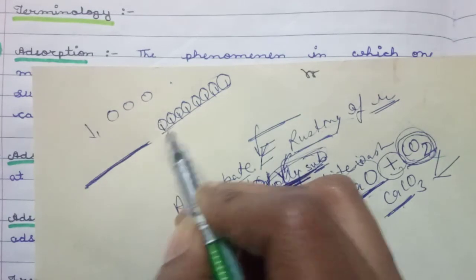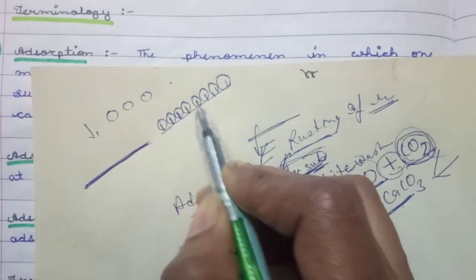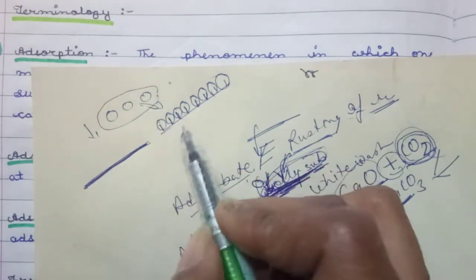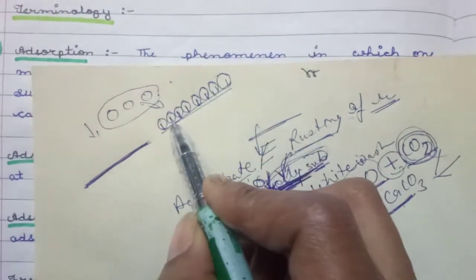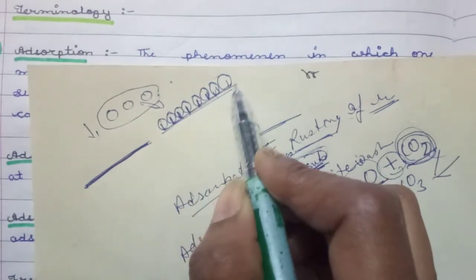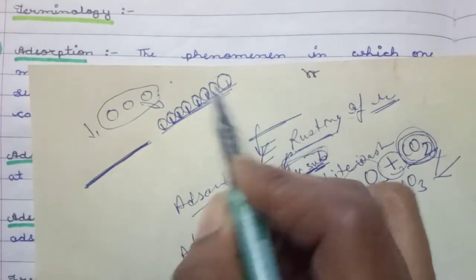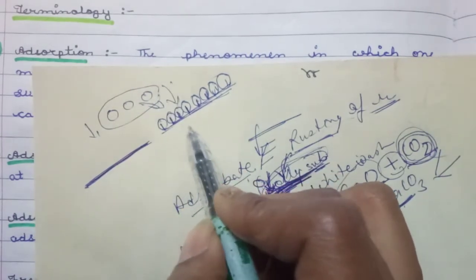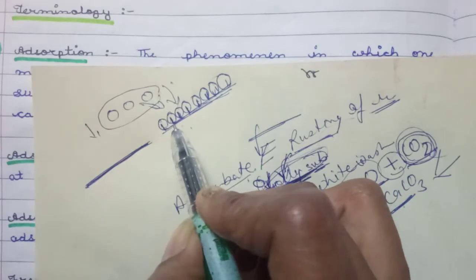Okay, so means there are some active sites to attract the balls on its surface. So these are the attraction forces or the active sites which are compulsory for adsorption.